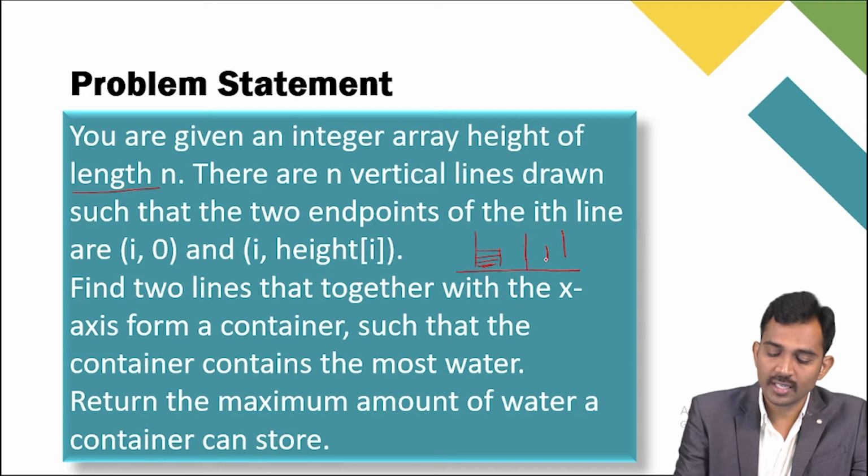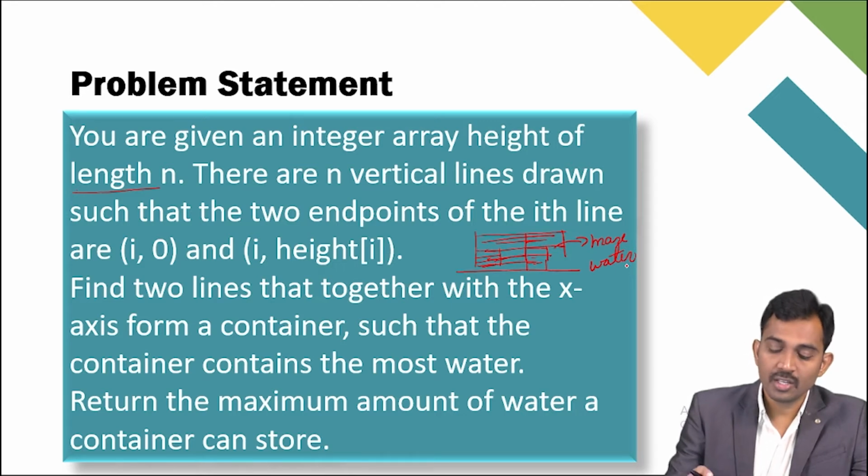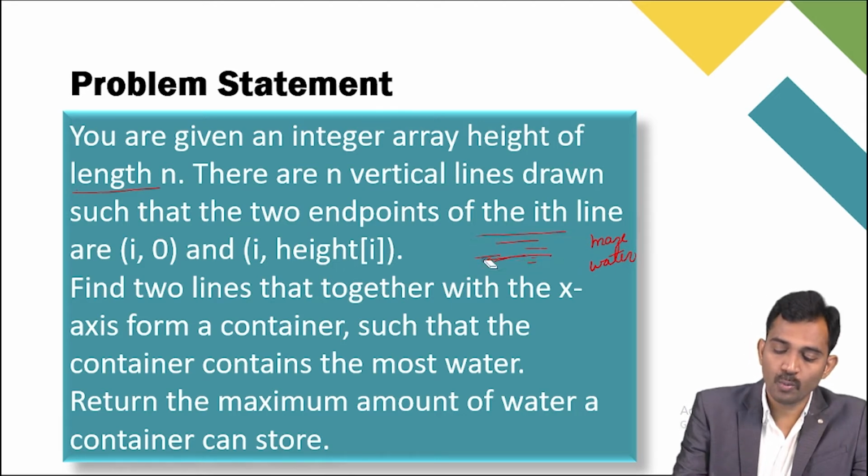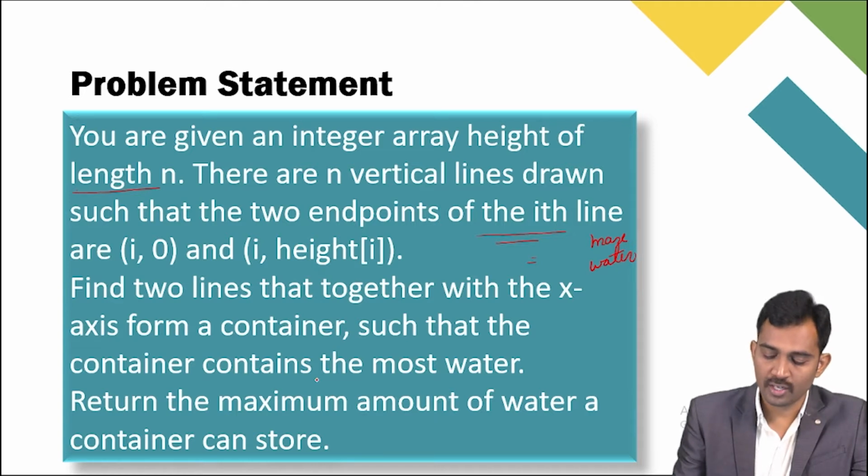Then you can choose here, and you can fill this much water. For example, if you choose this container, then you can fill all this water, right? This is the maximum water. You should choose such two points and return the maximum amount of water. What is your task? You need to return the maximum amount of water.